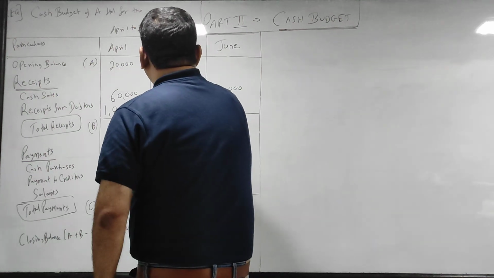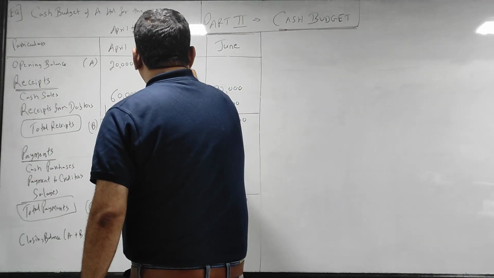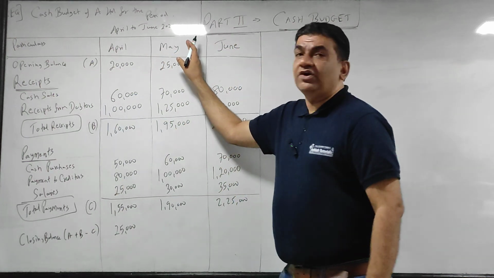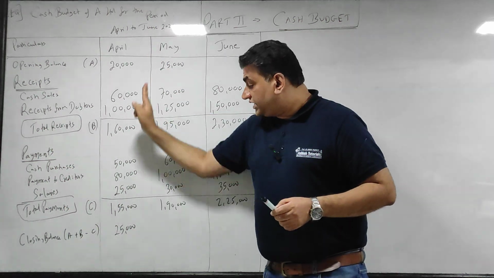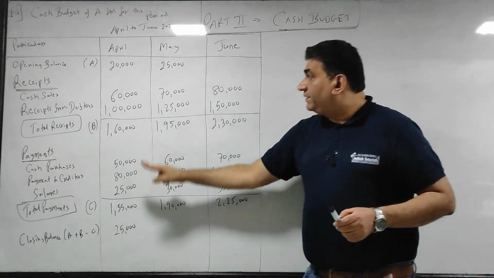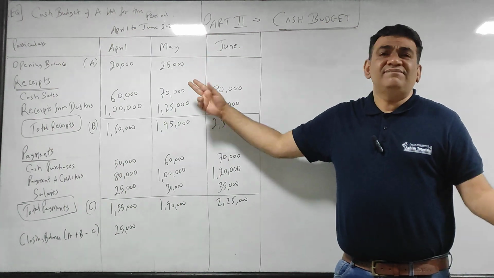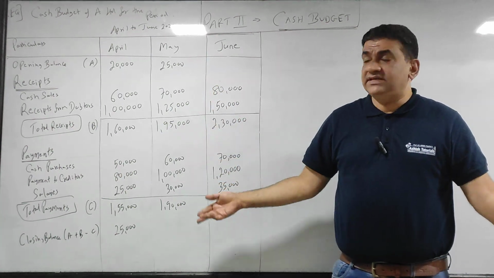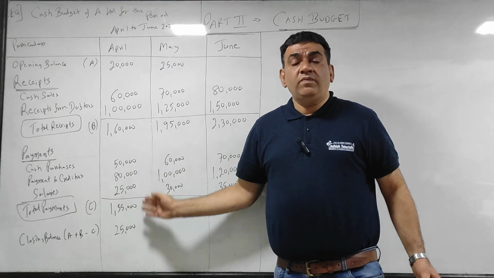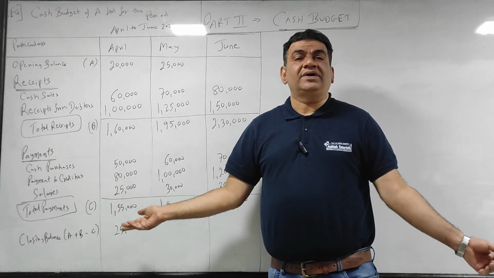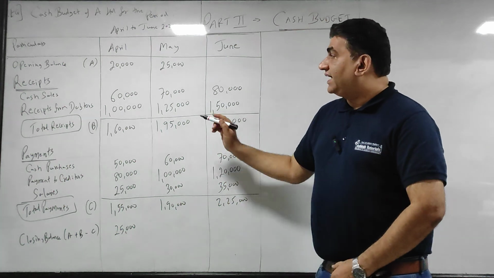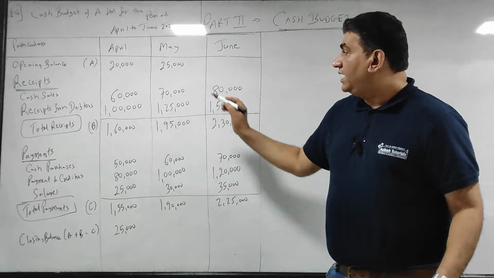This 25 for April will become opening of May. ध्यान रखना, स्टार्टिंग में मैंने बोला था ना, closing of April will become opening of May. Basic you are doing since FYJC. जो भी मेरा मंथ का ओपनिंग है, सॉरी क्लोजिंग है, वो नेक्स्ट मंथ का ओपनिंग होगा. Now do the same thing for May. मे का क्लोजिंग क्या होगा?